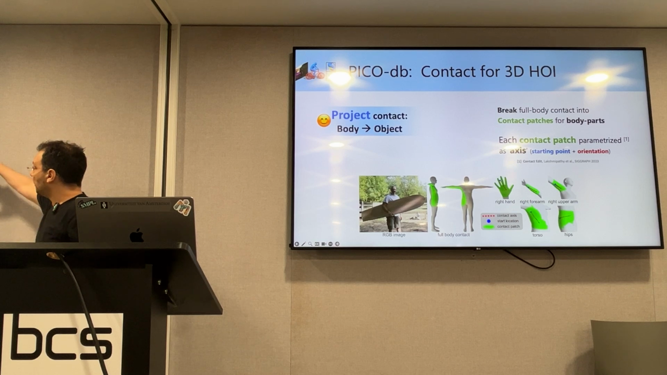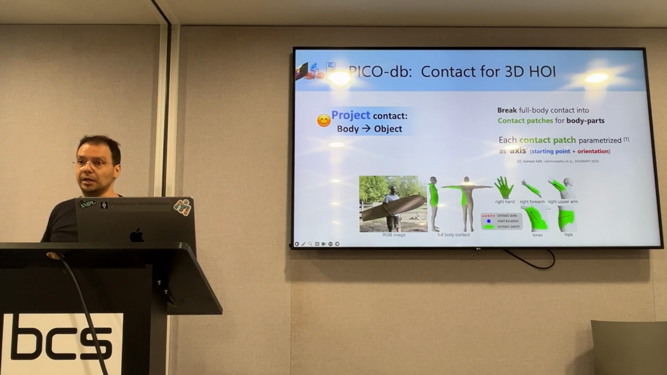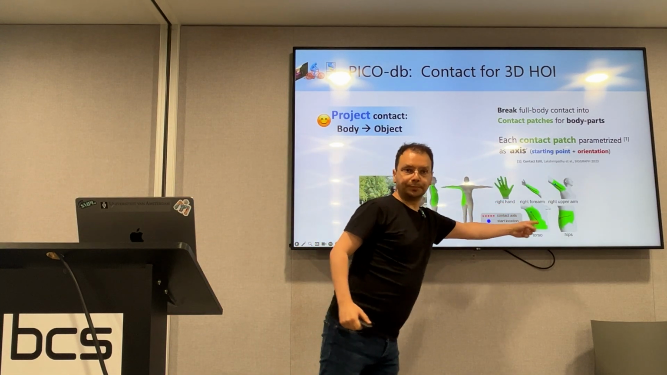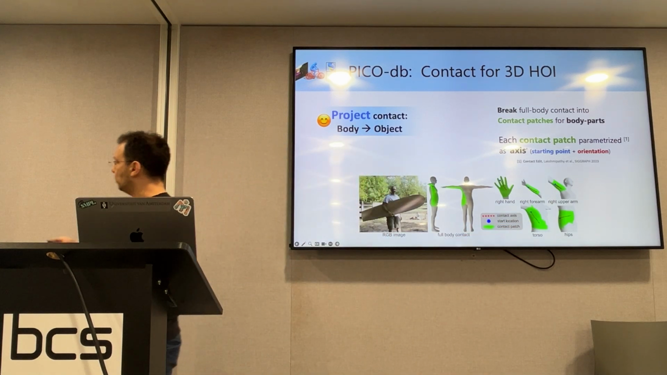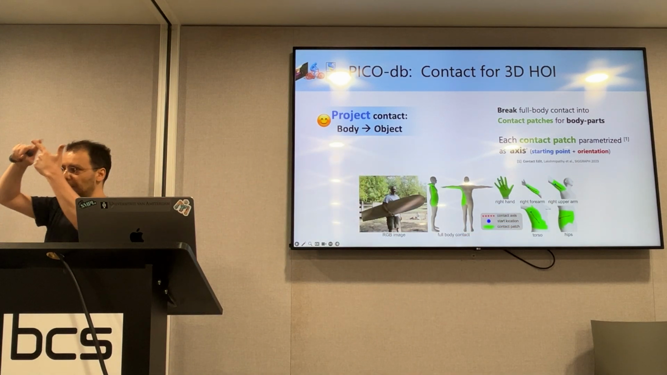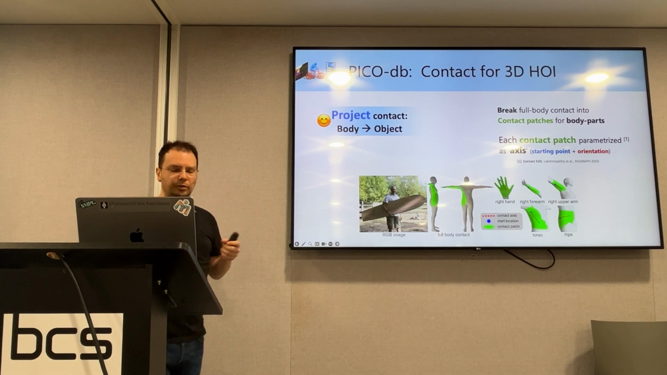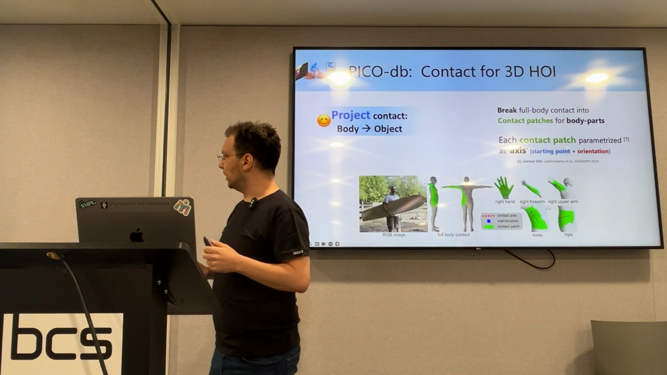We'll parameterize every contact patch with a contact axis. This contact axis is this red geodesic curve on the mesh. But we can parameterize this with a simple vector, with a starting point and a direction. And we extend this method with some novelties so that we can apply it on the human body. I will not bother you with these details.